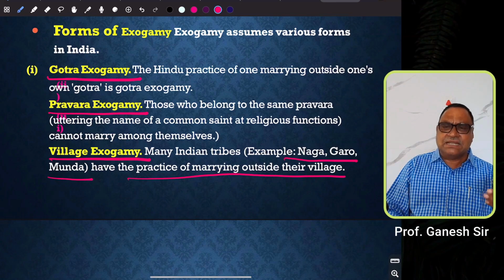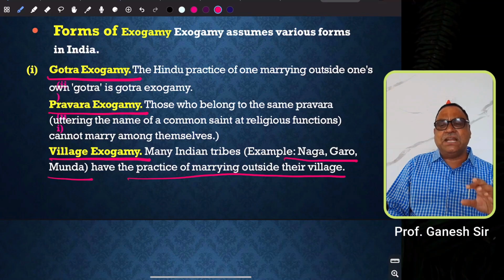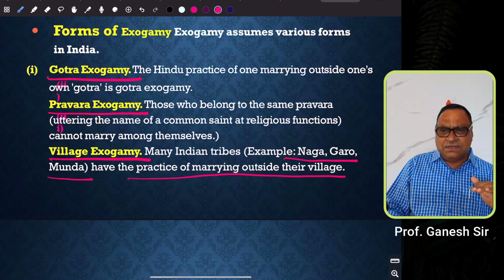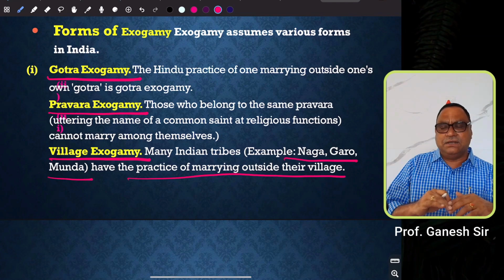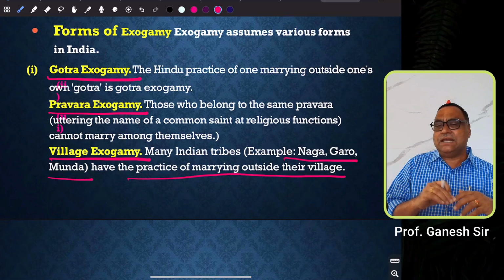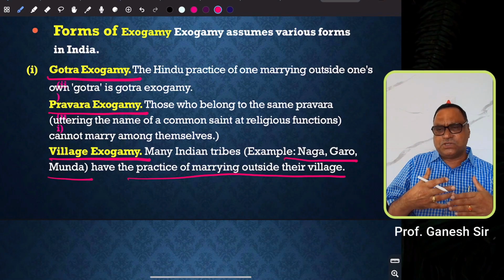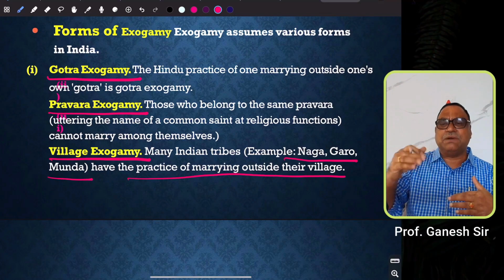Even in many states like Madhya Pradesh, Uttar Pradesh, and Rajasthan, there are many regions where they practice village exogamy. That means a person is not supposed to marry within their own village. Even though they want to get their life partner from the same caste, they are not supposed to marry within the village. Therefore, they have to get their life partner from outside the village or from another village.